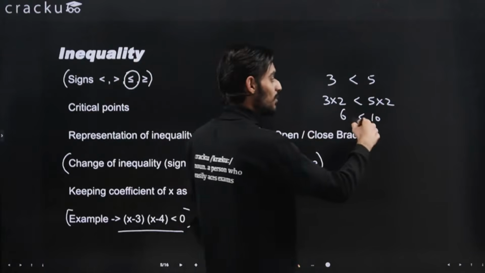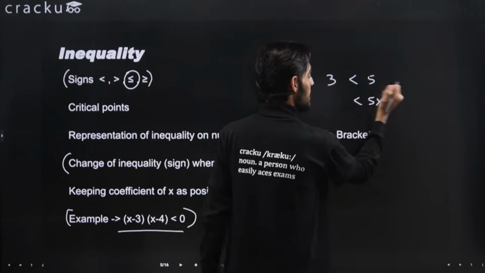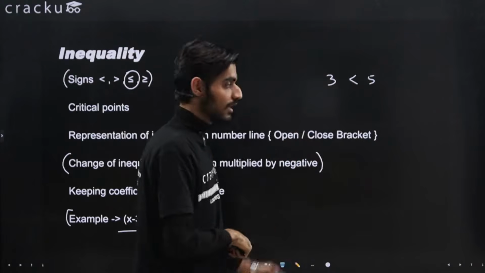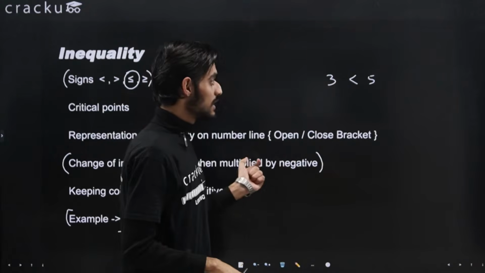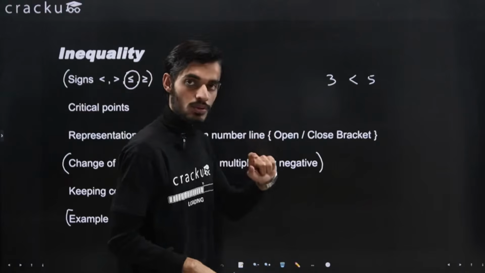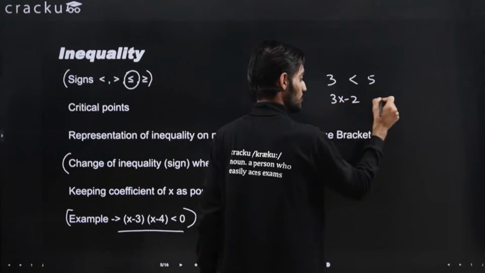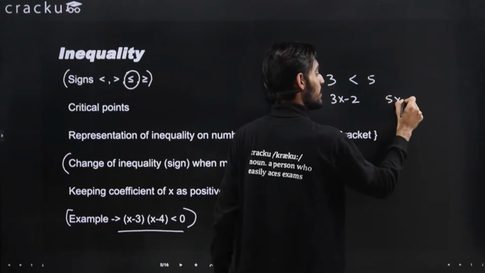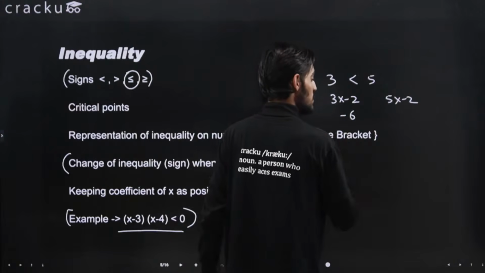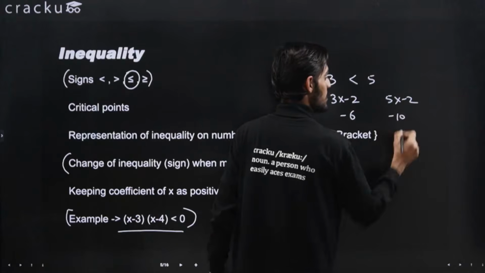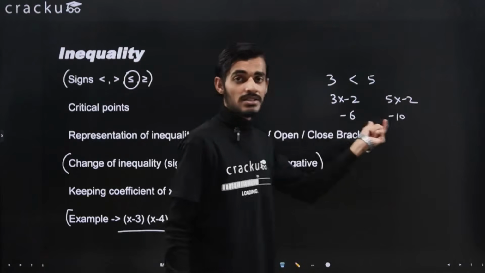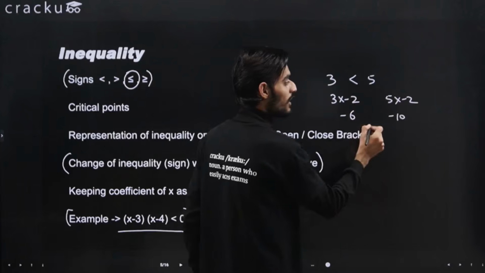But in case I multiply with a negative number, for example, in the last example I multiplied by 2, let's say I multiply by minus 2. Here I will get 3 multiplied by minus 2, and here 5 multiplied by minus 2. So this will be minus 6, and this will be minus 10. Now you know that minus 6 is greater than minus 10, so the sign of inequality will change.